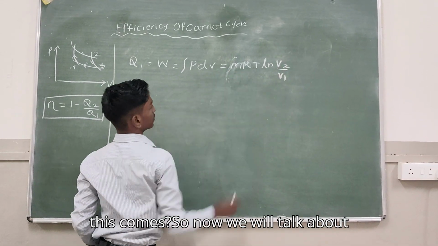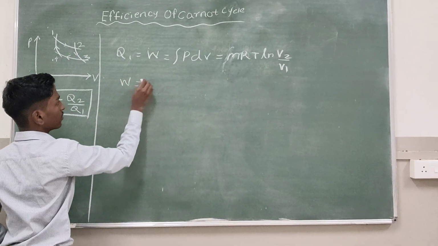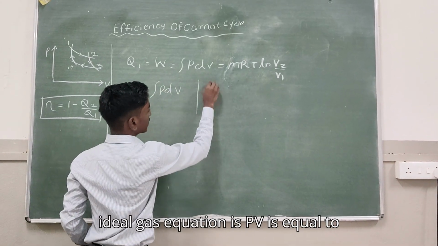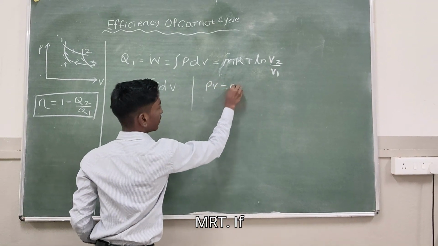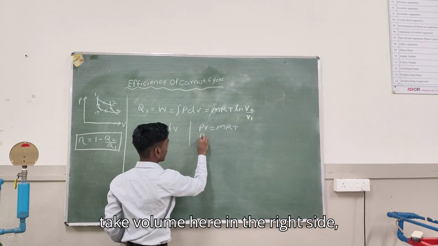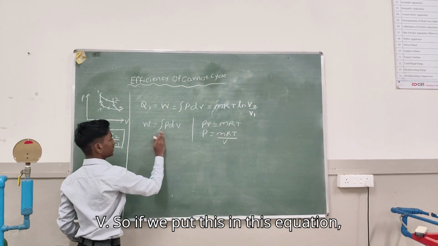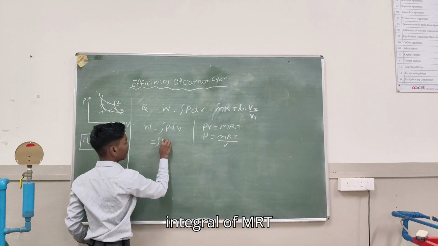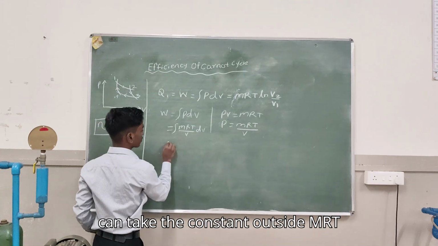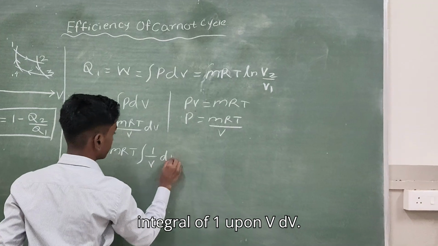So how does this come? Now we will talk about how this comes. W is equal to the integral of P dV. Here, the ideal gas equation is PV equals MRT. If we take volume to the right side, P is equal to MRT upon V. So if we put this in this equation, the integral of MRT divided by V dV. We can take the constant outside: MRT times the integral of 1 upon V dV.